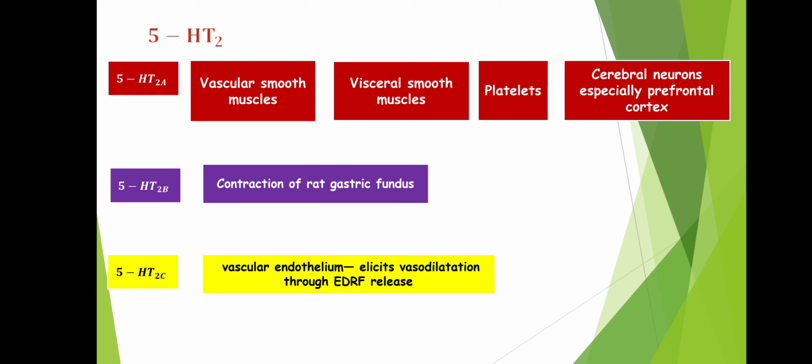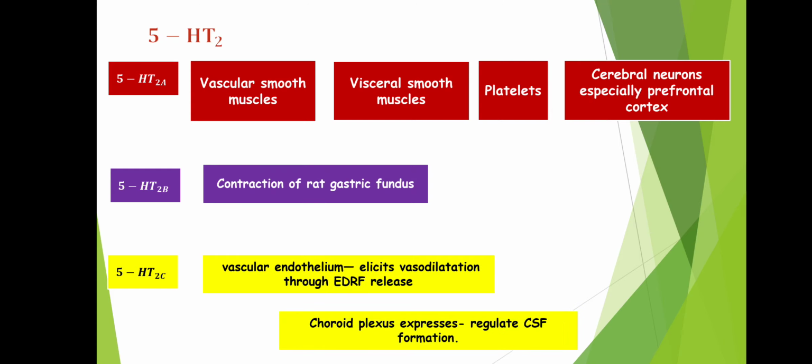So till now we knew that this serotonin causes vasoconstriction, but this is a different thing. 5-HT2C receptor is responsible for vasodilation because of release of EDRF, that is endothelium dependent relaxing factor, which is nothing but nitric oxide, because of which vasodilation can take place. So never make it in your mind that serotonin will cause only vasoconstriction. No, 5-HT2C receptor, when it gets activated, will lead to vasodilation also.